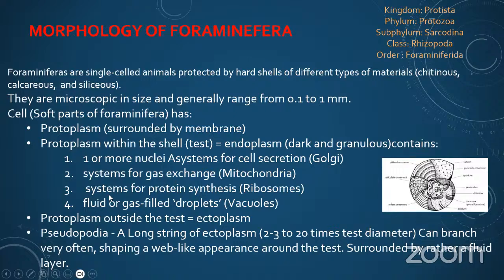And systems for protein synthesis, ribosomes, and fluid or gas-filled droplets, vacuoles. Here, the protoplasm outside the test is the ectoplasm, and the pseudopodia are long strings of ectoplasm, 2 to 20 times the test diameter, which can branch very often, shaping a web-like appearance around the test, surrounded by a fluid layer.